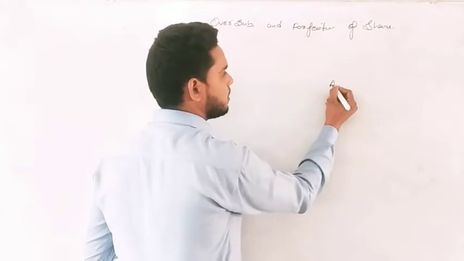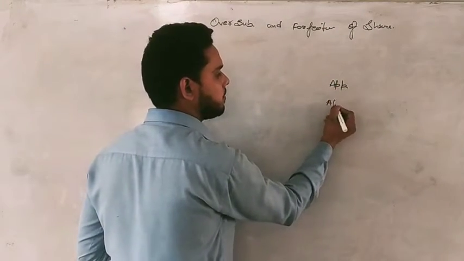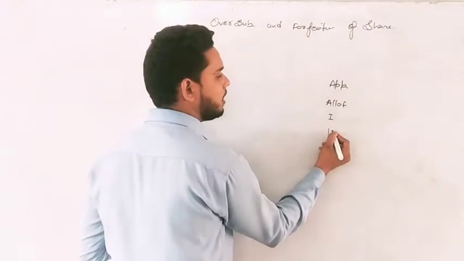Let's suppose you ask me for some amount on application, then some on allotment, then some on first call, then some on second call.